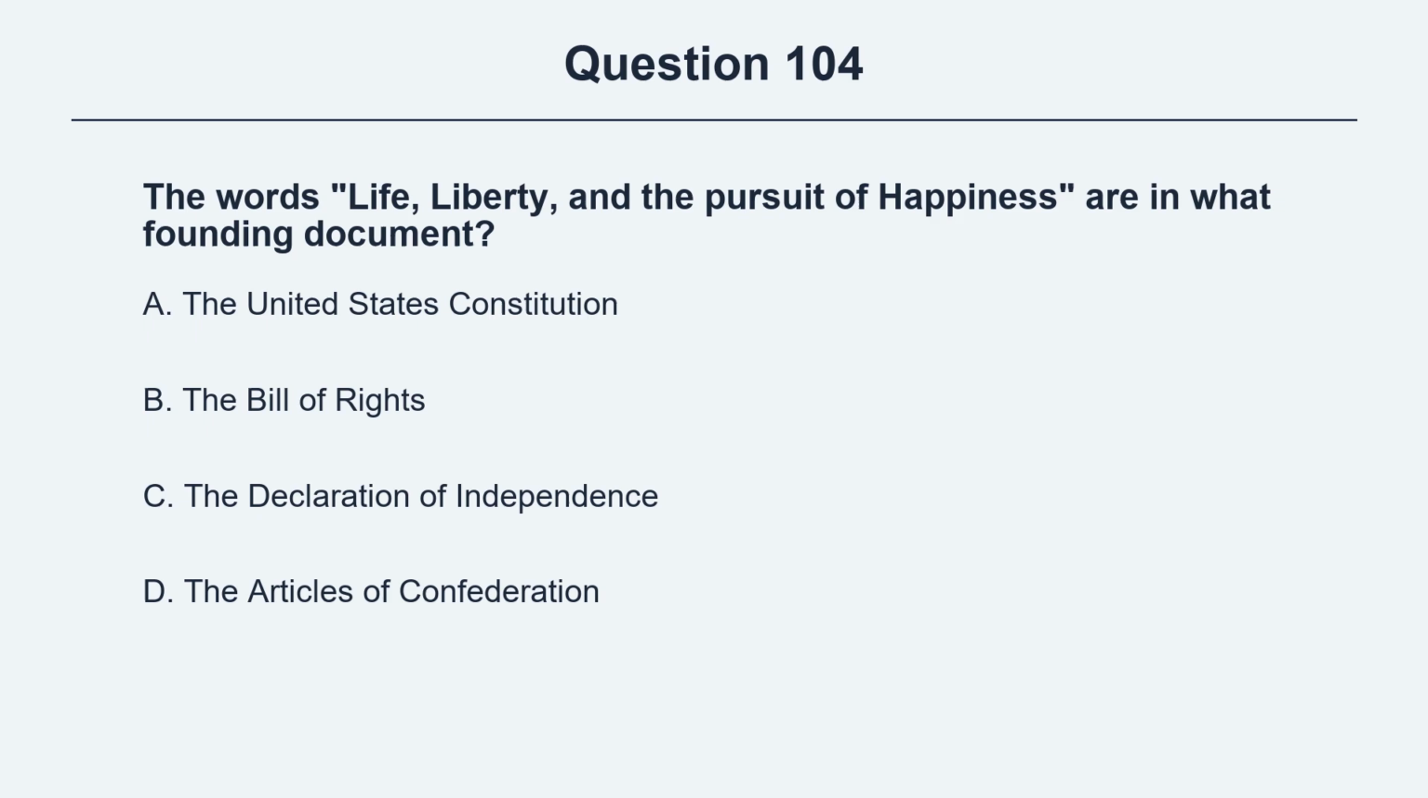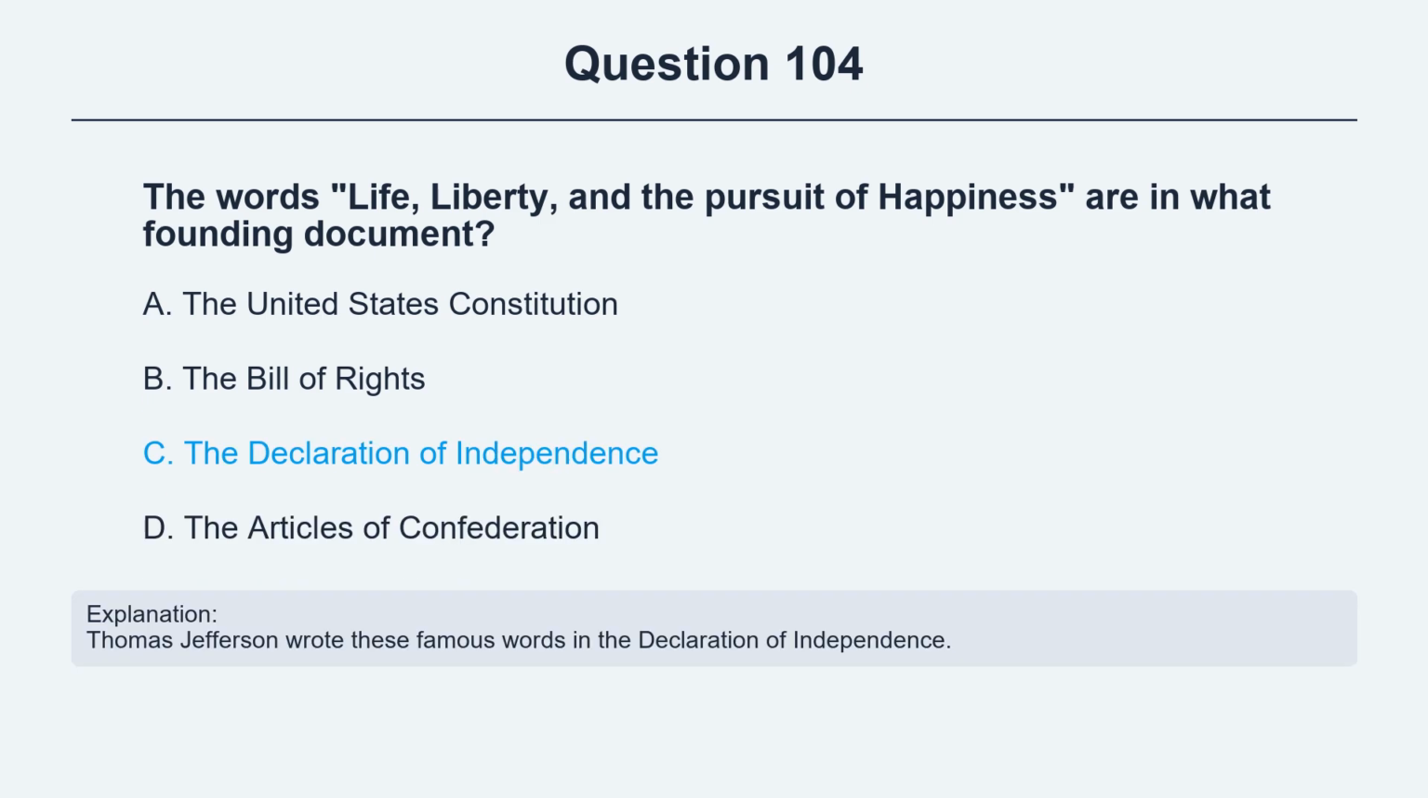Question 104. The words life, liberty, and the pursuit of happiness are in what founding document? Option A, the United States Constitution. Option B, the Bill of Rights. Option C, the Declaration of Independence. Option D, the Articles of Confederation. The correct answer is option C, the Declaration of Independence. Explanation: Thomas Jefferson wrote these famous words in the Declaration of Independence.